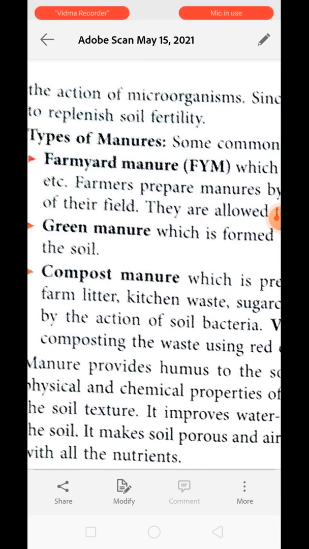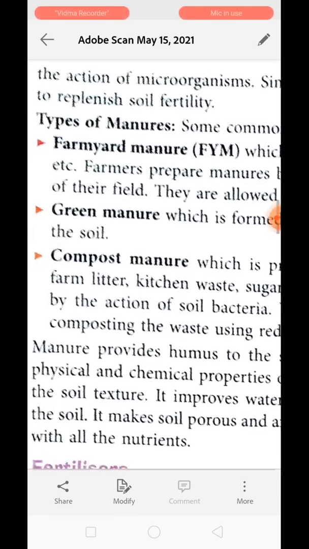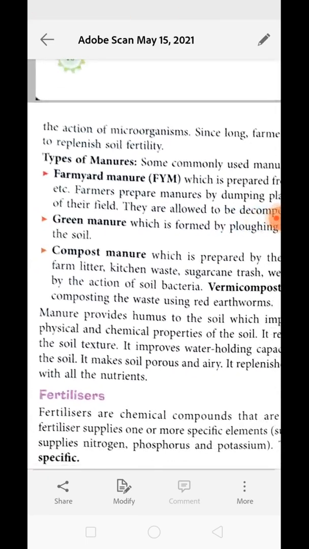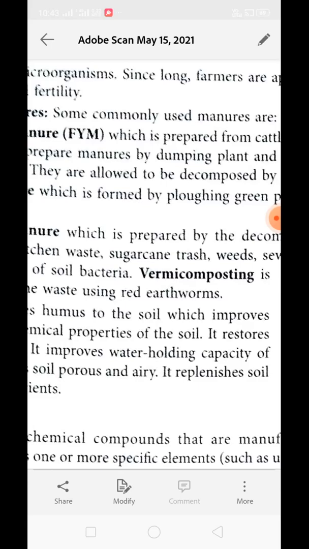Compost manure is prepared from all the organic waste that can be decomposed by microorganisms. It can be vegetable refuse, farm litter, kitchen waste, sugar cane trash, weed, sewage sludge, any matter that can get decomposed is used in this compost manure. These types of waste are decomposed by the action of microorganisms, and then it is called compost. Understood? Now there is another term given in the book, that is vermicompost.